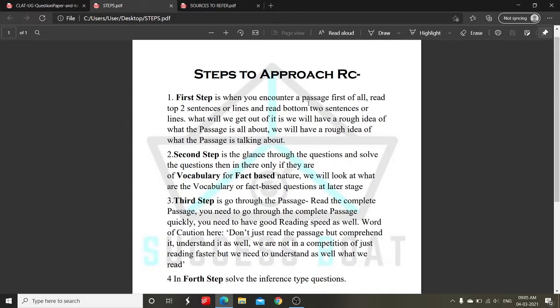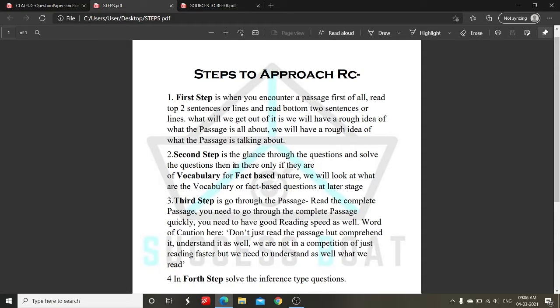I have divided this technique into 4 steps. The first step is, when you encounter a passage, first of all, read top 2 sentences or lines and read bottom 2 sentences or lines. What we will get by doing this is a rough idea and an outline about what the passage is all about. So this is the first step.